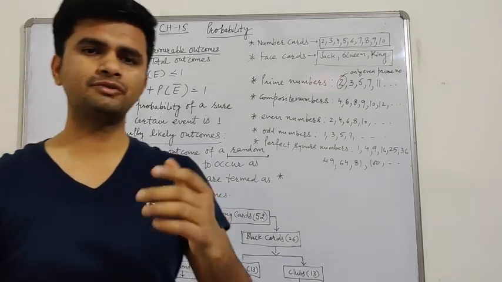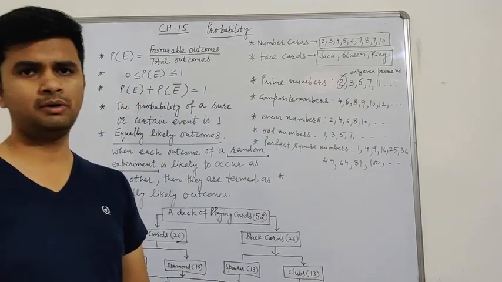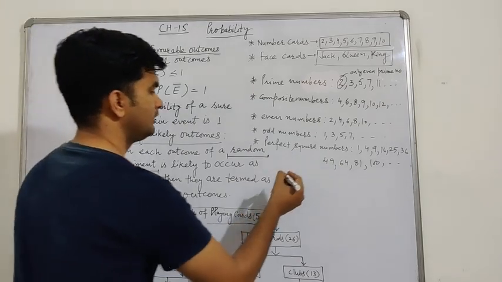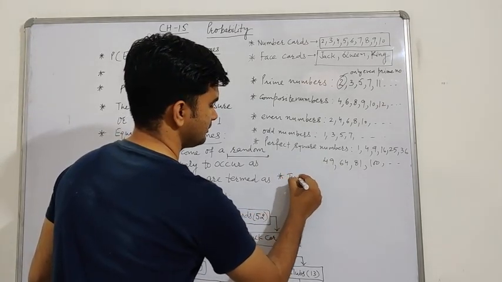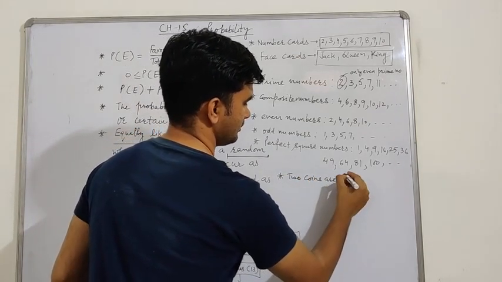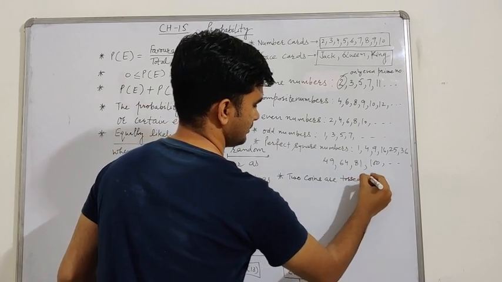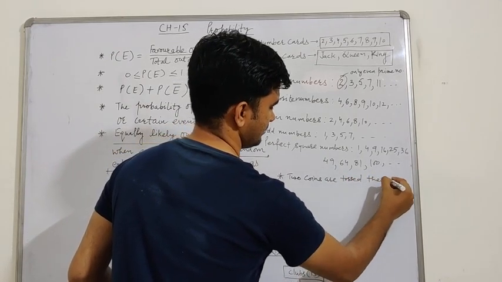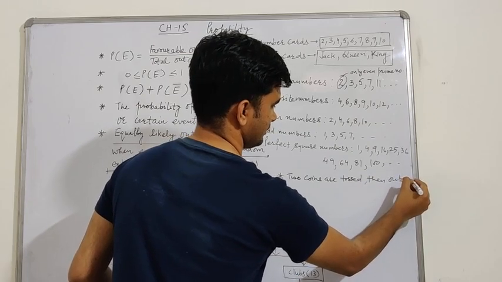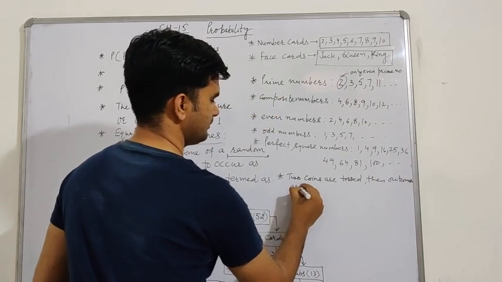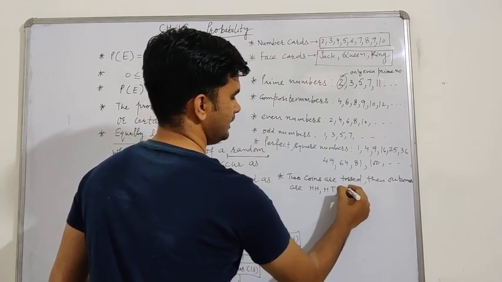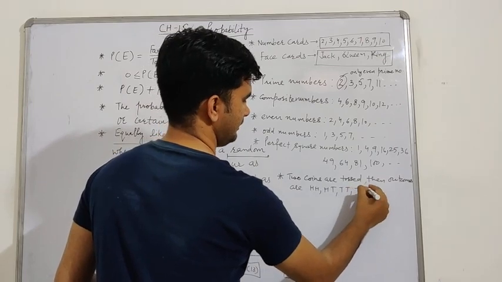If a coin is tossed once, then you all know about the outcomes. Outcomes are head or tail. If two coins are tossed, then the outcomes are head head, head tail, tail tail, tail head.